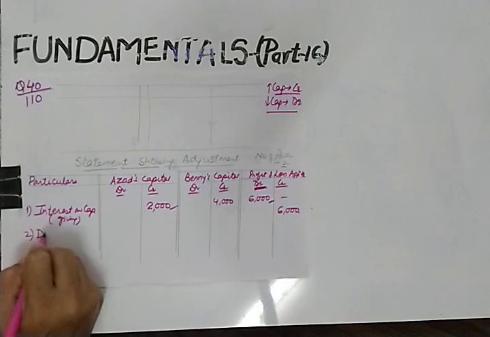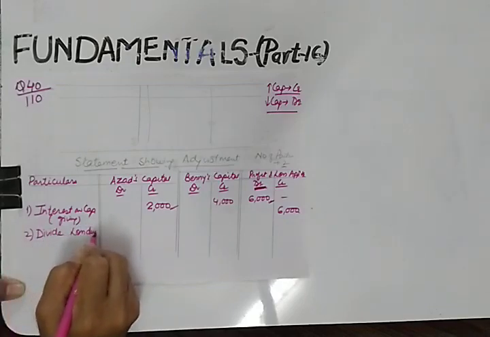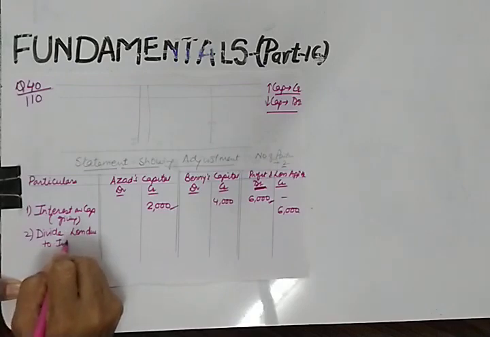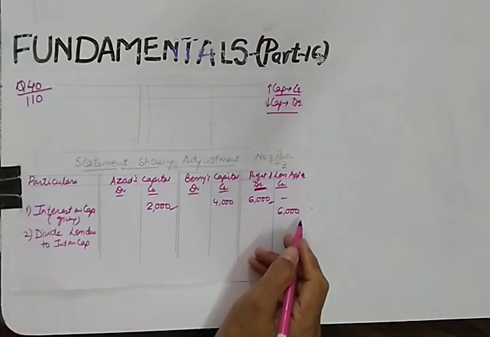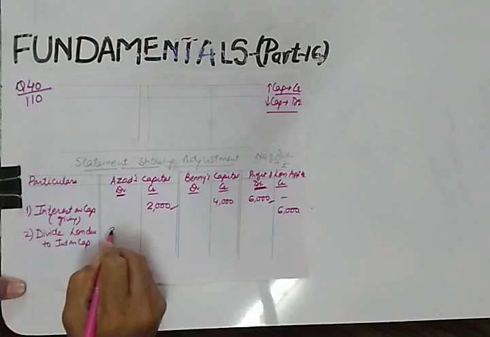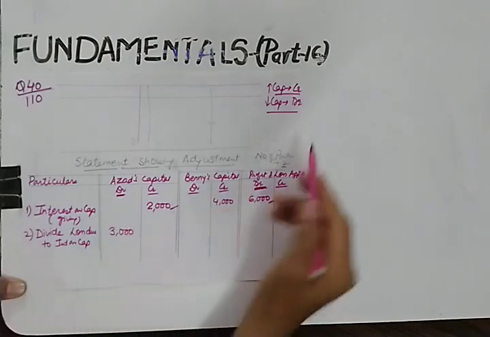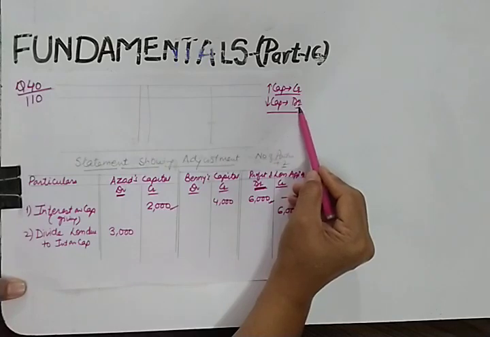So let us divide the loss due to interest on capital. What is their profit sharing ratio? Their profit sharing ratio is equal. So the loss is to be divided on the debit side. Why on the debit side? Because a decrease in partners' capital will be debited.